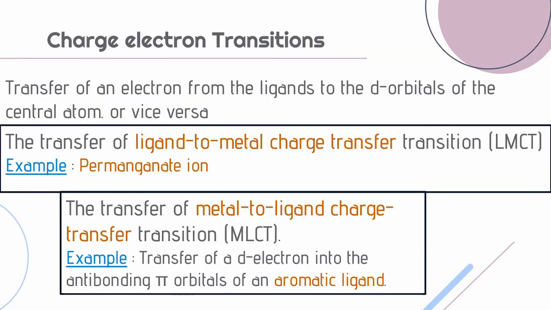Now, another transition that we see in complexes is the transfer of an electron from the ligands to the d orbitals of the central atom or vice versa. An example for ligand to metal charge transfer transition is the permanganate ion. And an example for metal to ligand charge transfer transition is the transfer of a d electron of the central atom into the anti-bonding pi orbitals of an aromatic ligand.